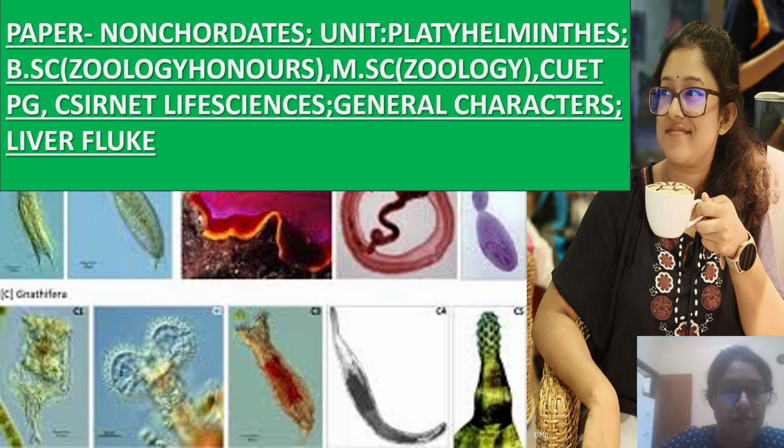Now, content for B.Sc. Zoology Honors, M.Sc. Zoology, CUET PG and CSIR NET Life Sciences. Paper: Non-Chordates or Invertebrate Zoology or Diversity of Life Forms, and Unit: Platyhelminthes. And the topic is General Characteristics of the liver fluke and liver fluke life cycle in humans.